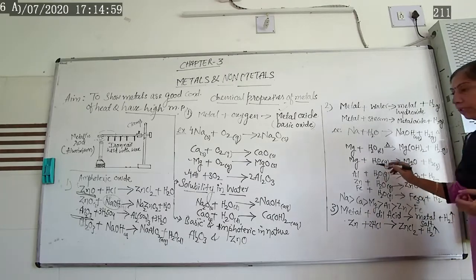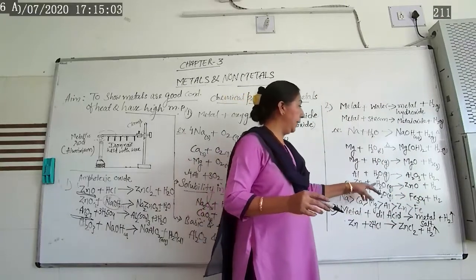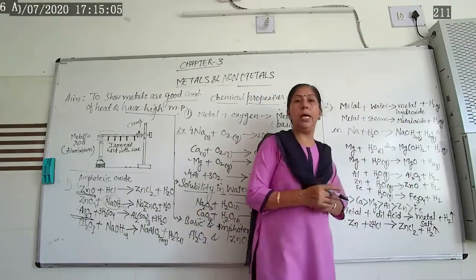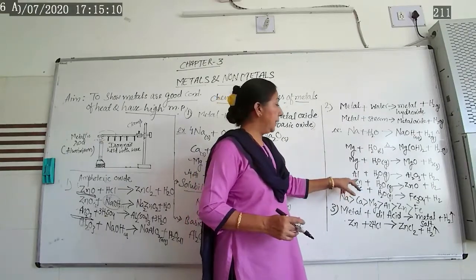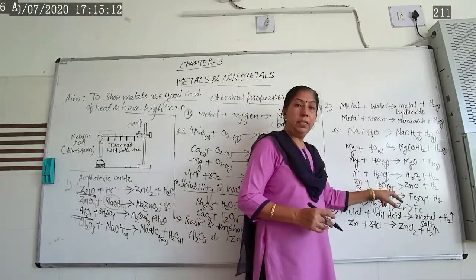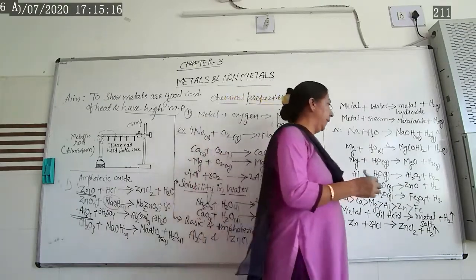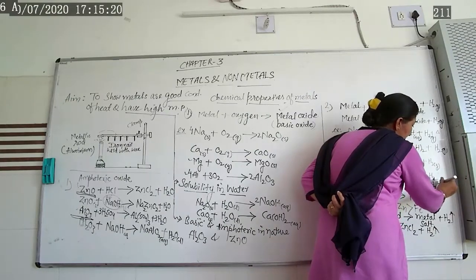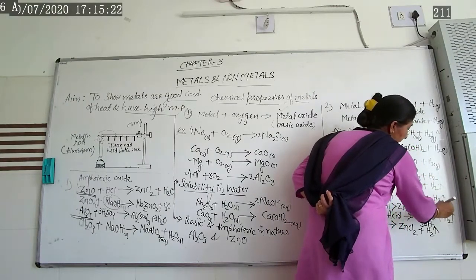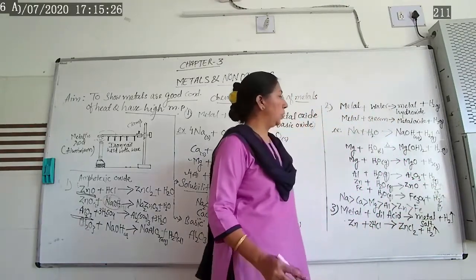Steam is more effective than boiling water. So that's why this reaction takes place and it gives you metal oxide as well as hydrogen gas. In the same way zinc reacts with steam, it gives you zinc oxide as well as hydrogen gas liberated. In all these cases, hydrogen gas will be liberated, and zinc oxide is solid in nature.